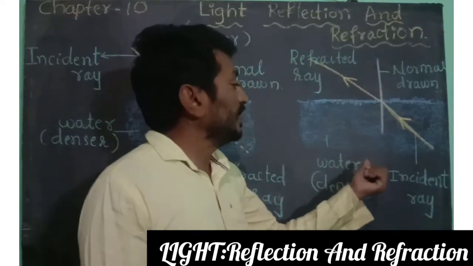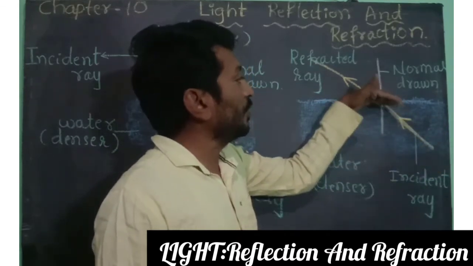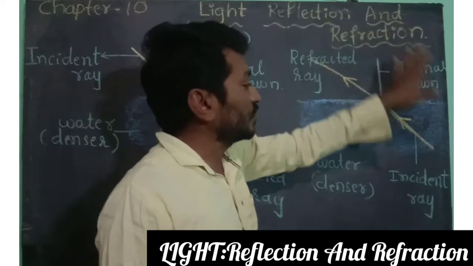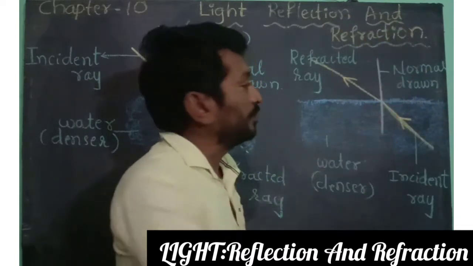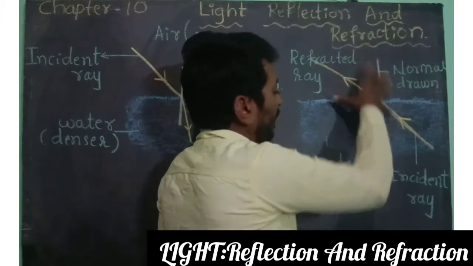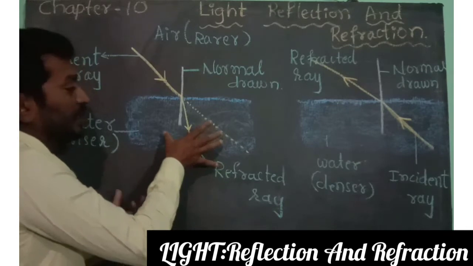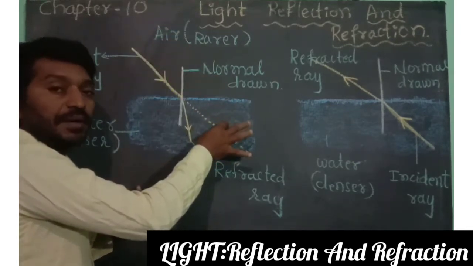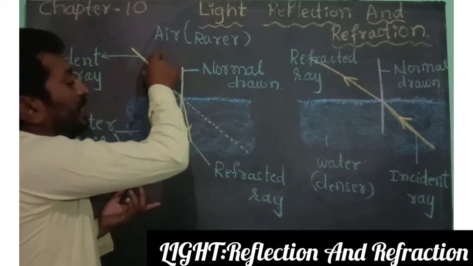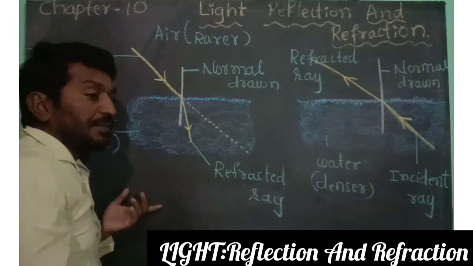Students, here this is the water surface and this above the water is air. So air and water are the two media. Air is one medium and water is one more medium. Here the light travels from one medium to another, from air to water, right? The air is a rarer medium.